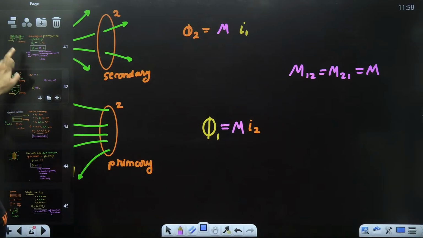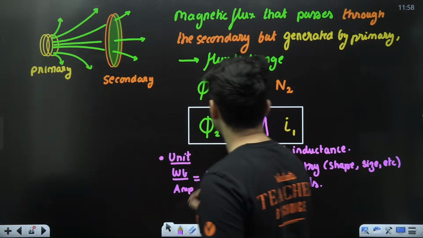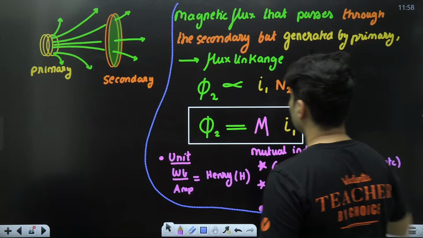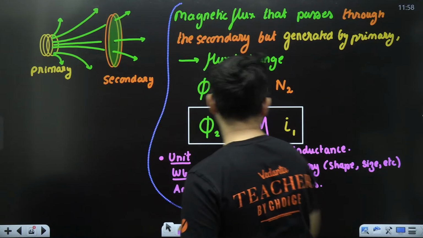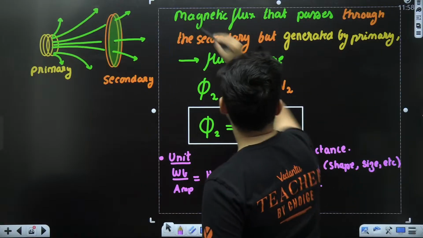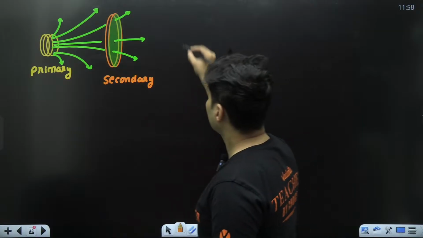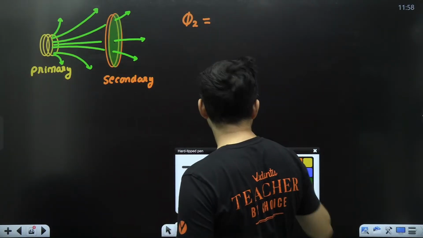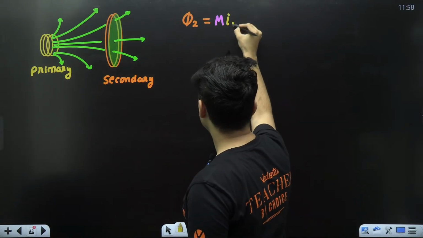See, when these things are happening, the flux in the secondary is mutual inductance times current in the primary.